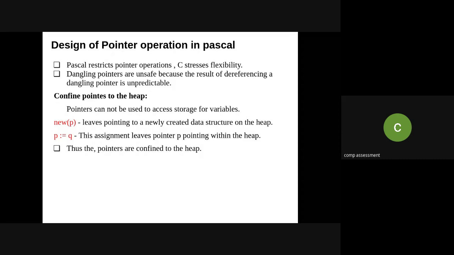By assigning and performing operations in C programming, it gives me flexibility to use pointers. Dangling pointers are unsafe, as I explained on the board, because the result of dereferencing a dangling pointer is unpredictable. It means we are not able to access the memory allocated for cells 30 and 50 in this example. So confine pointers to the heap. That's why in Pascal, whenever you use the new keyword, it uses heap memory for the data structure. New P is left pointing to a newly created data structure on the heap.